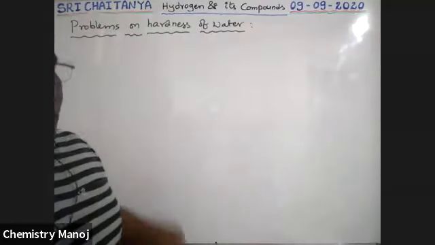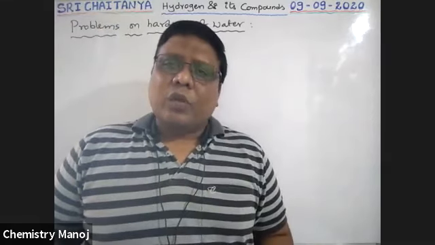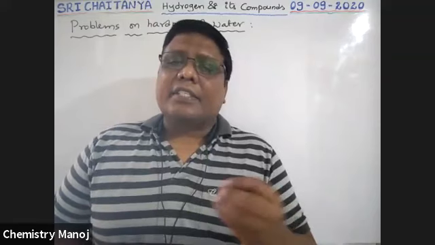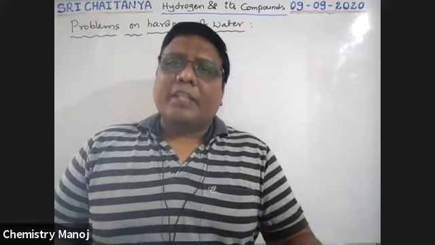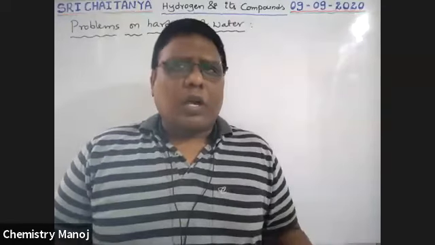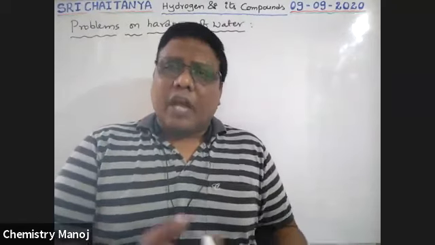Now here, the term degree of hardness is used. What is this degree of hardness, sir? The extent of hardness possessed by hard water is called the degree of hardness. No doubt hard water has some hardness, but how much extent of that hardness is there?